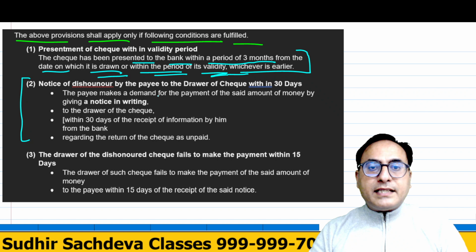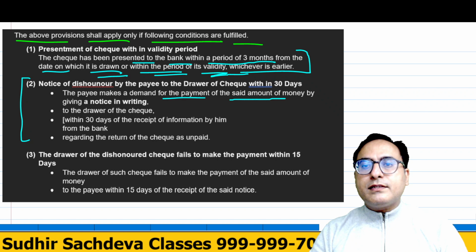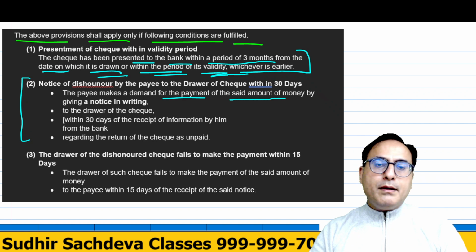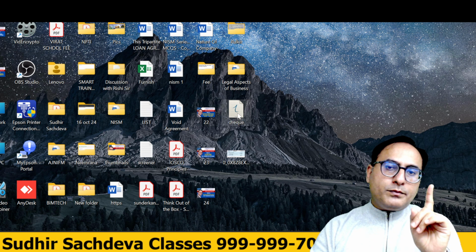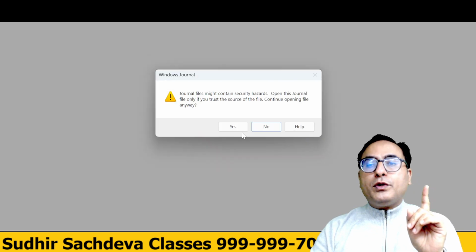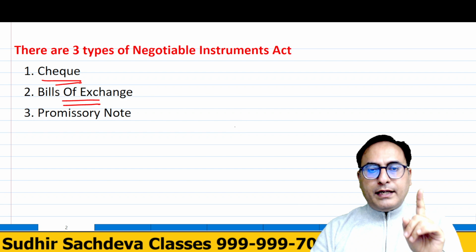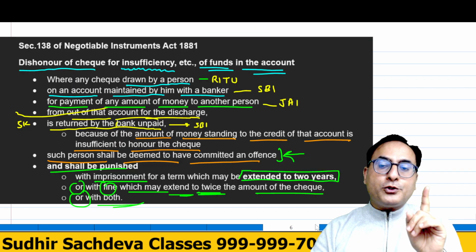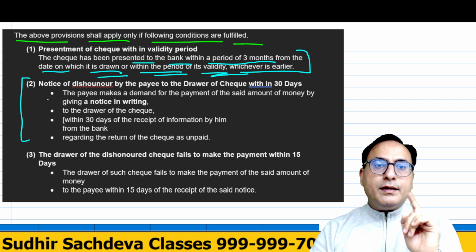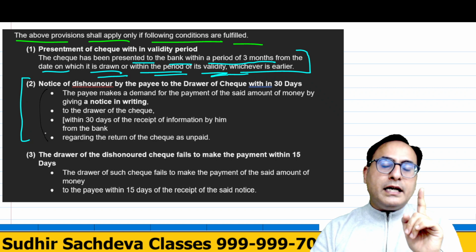The payee makes a demand for the payment of the said amount of money by giving notice in writing. So what will he do? He will have to give notice. To whom? He will have to give notice to Ritu, the person who has drawn the check. Is that very clear?